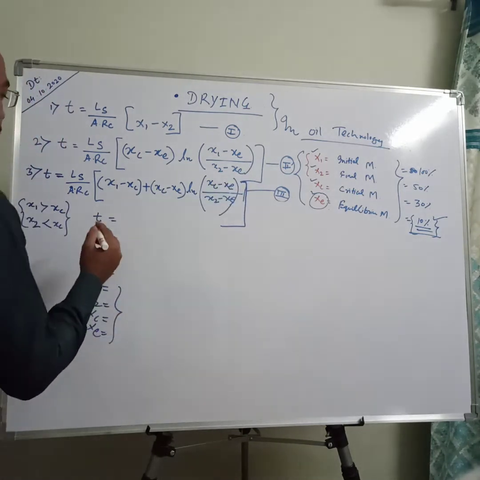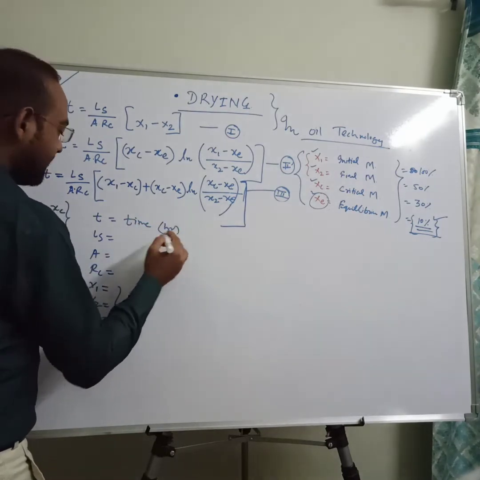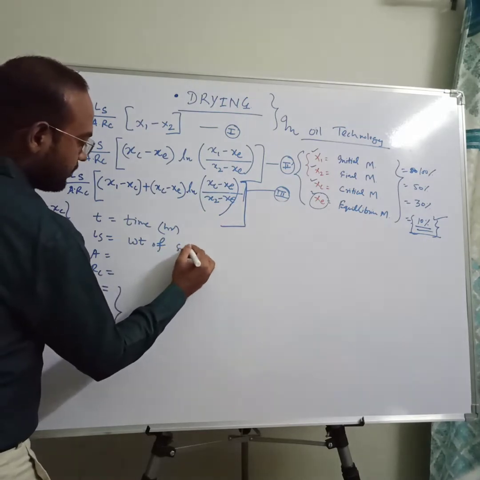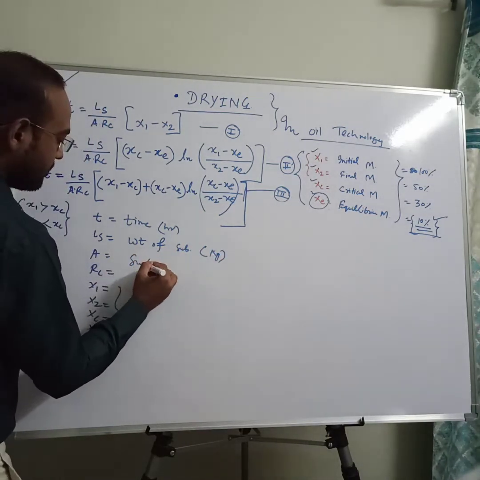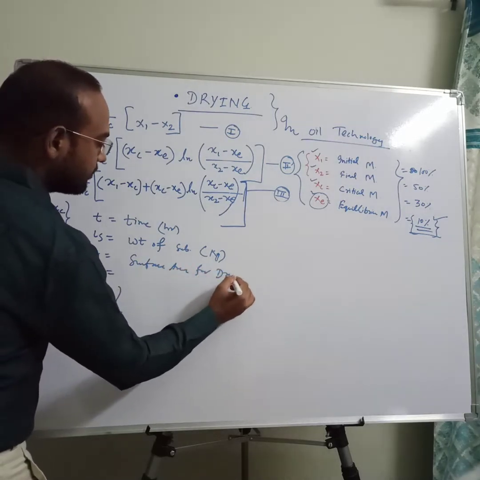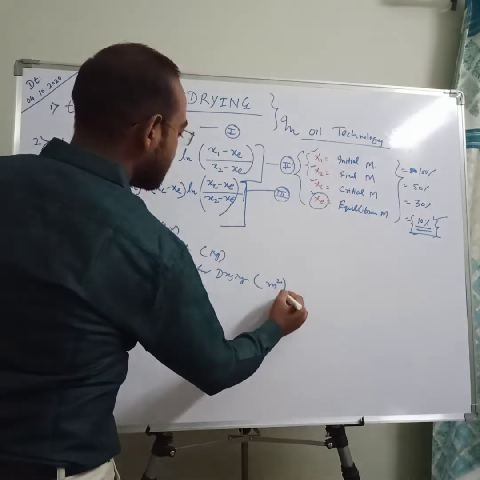Small t is the time required for drying, normally in hours. Ls is the weight of your substance, generally in kg. A is your surface area for drying, and it is most of the time in meter square.